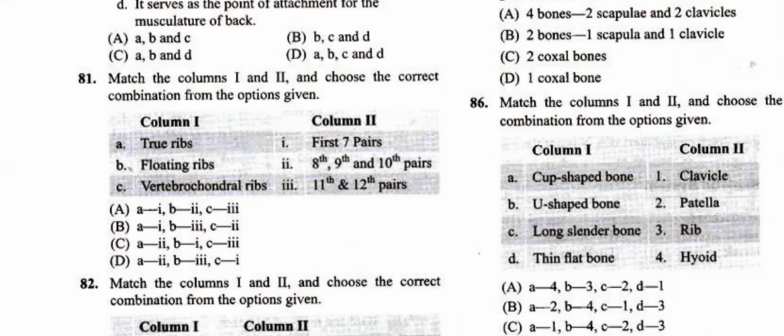Next, what we have is floating ribs. What are floating ribs?